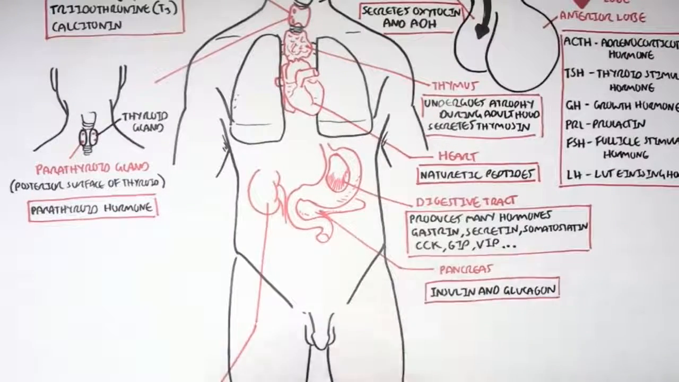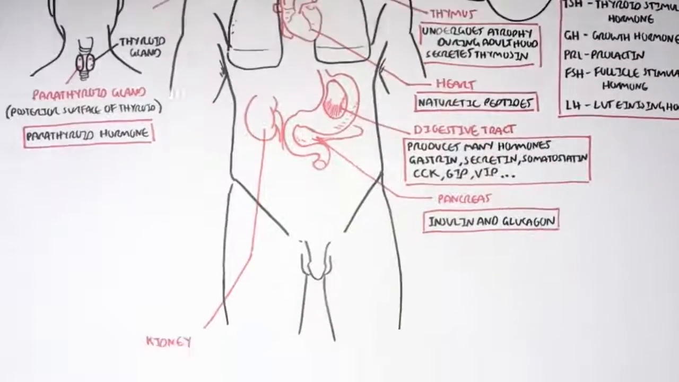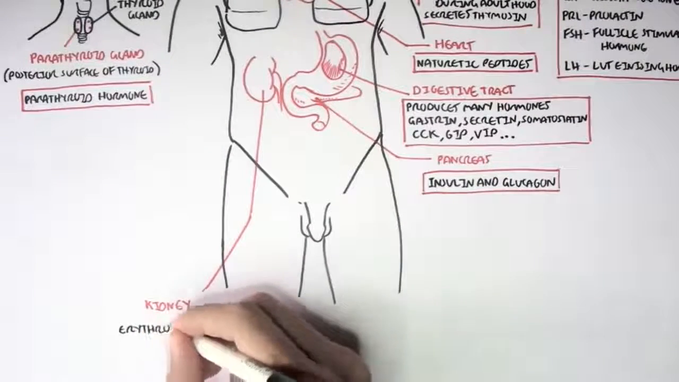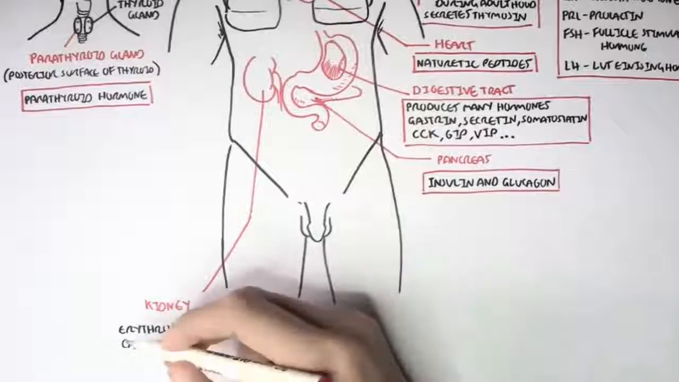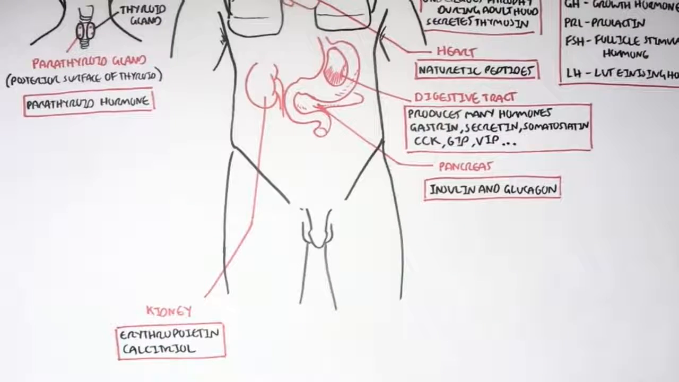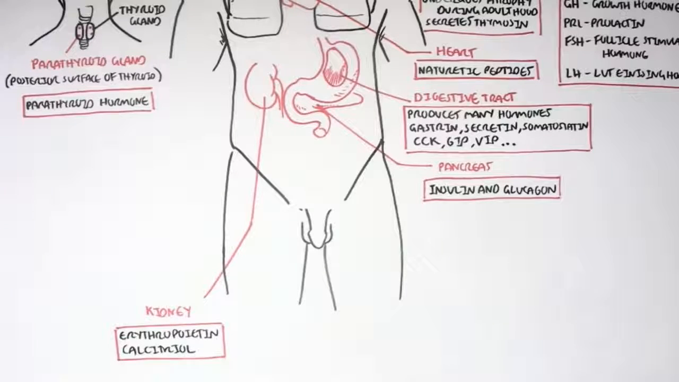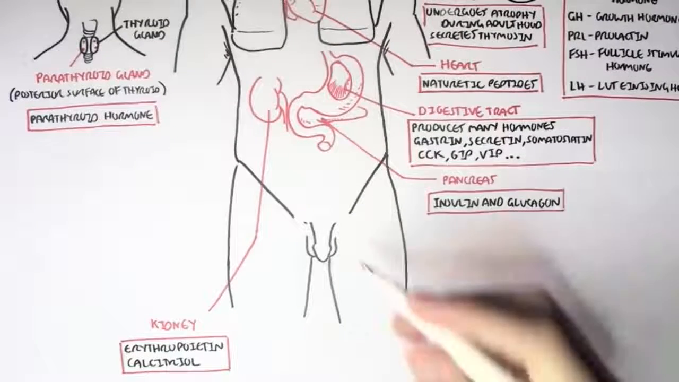The kidneys also secrete hormones. They secrete erythropoietin, which stimulates red blood cell production in the bone marrow, and also calcitriol, which I don't know what it does. Above the kidneys, we also have the very important adrenal glands.